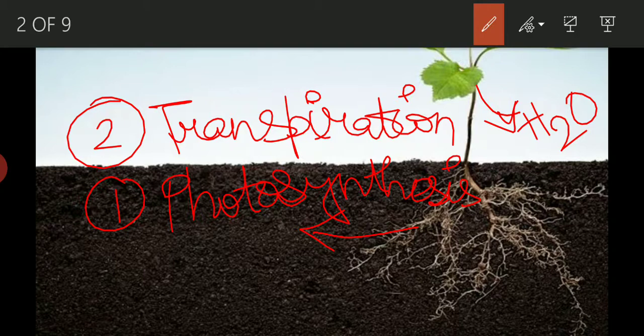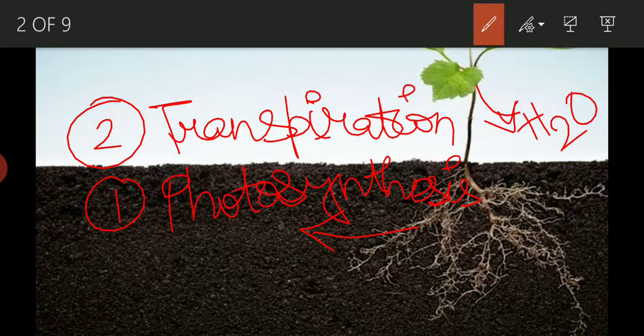This process is known as transpiration, and this transpiration is very much required for cooling of the plant in hot weather. So if the roots don't absorb water, then how will a plant perform transpiration? So for photosynthesis and transpiration, these two processes, water and minerals are required.